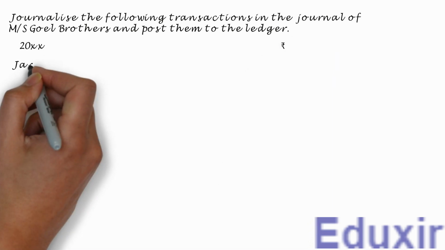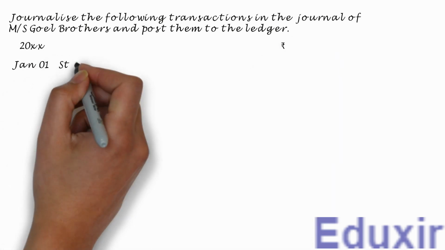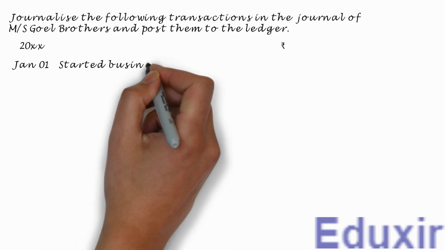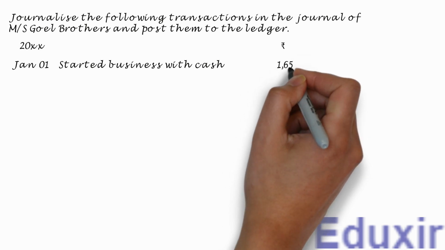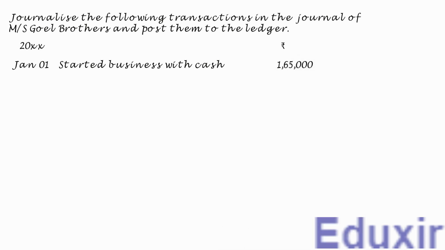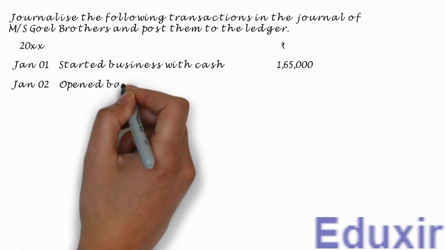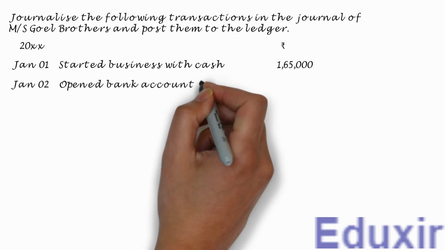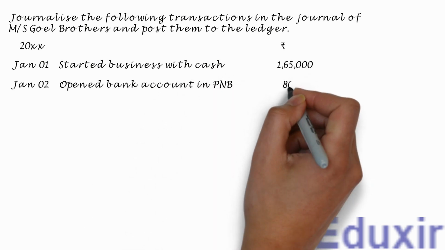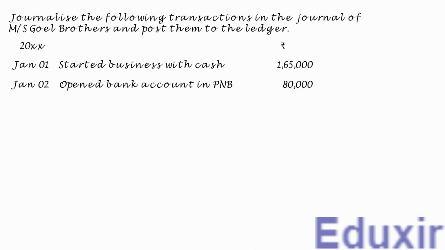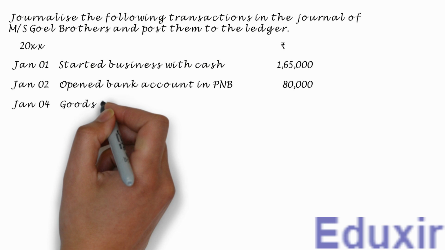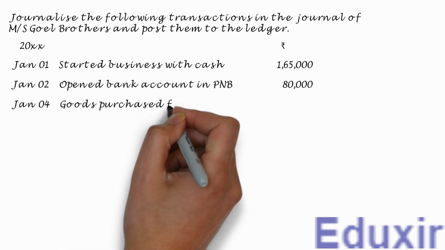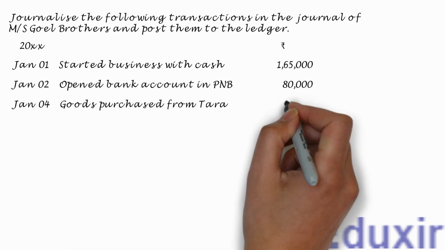On January 1st, started business with cash 1,65,000 rupees. On January 2nd, opened bank account in PNB 80,000 rupees. On January 4th, goods purchased from Tara 22,000 rupees.